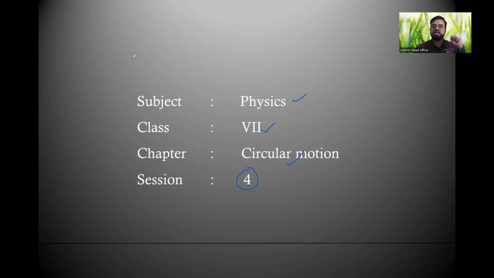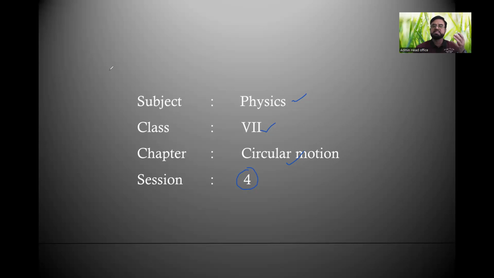Before going for that, let us recall exactly what is the speciality, why circular motion is a special type of motion. There are so many kinds of motions we have seen in our day-to-day life, like linear motion, rectilinear motion, curvilinear motion, vibratory motion, oscillatory motion, random motion.